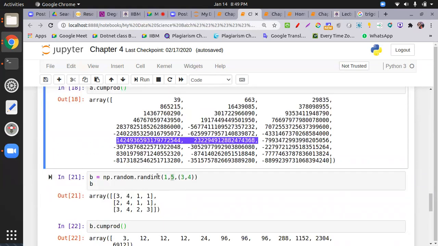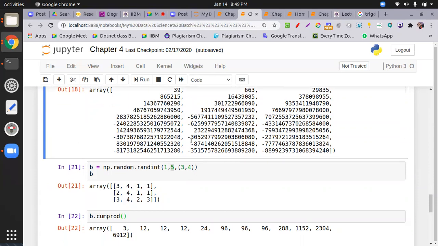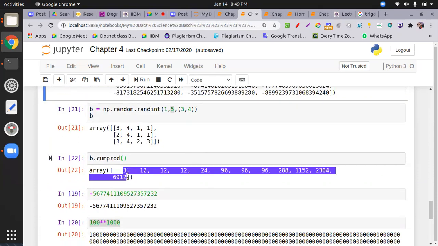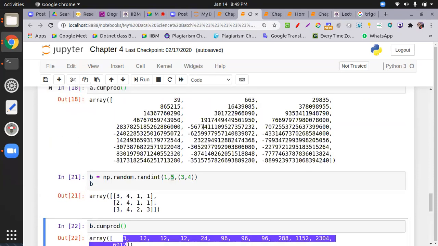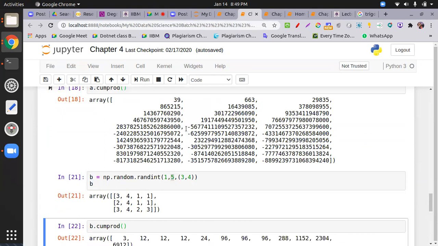So I don't think it's a valid justification. If the number goes beyond any range, all should be negative. Here it alternates: one negative, some positive, some negative, some positive, some negative, but it is simple multiplication. So what range, after the cumproduct, returns a negative number? That is the question, sir.